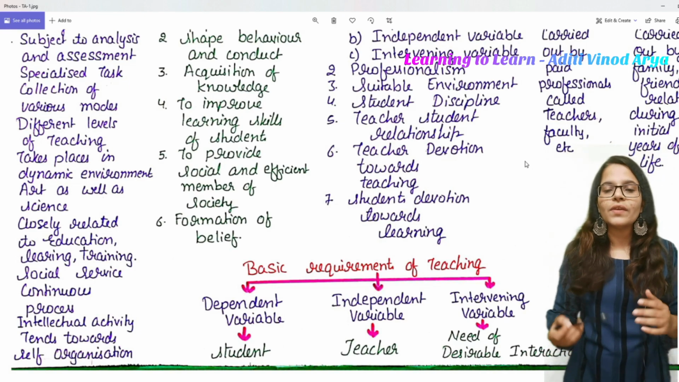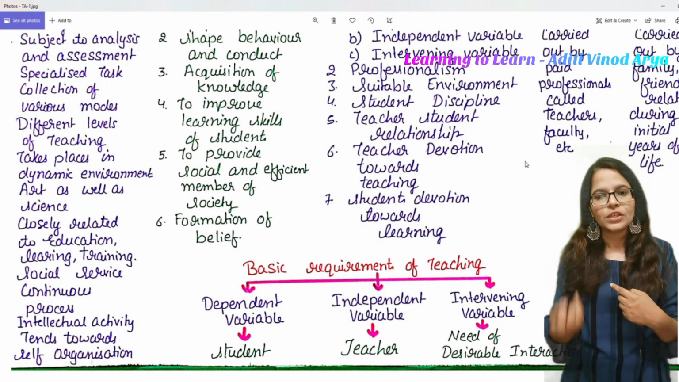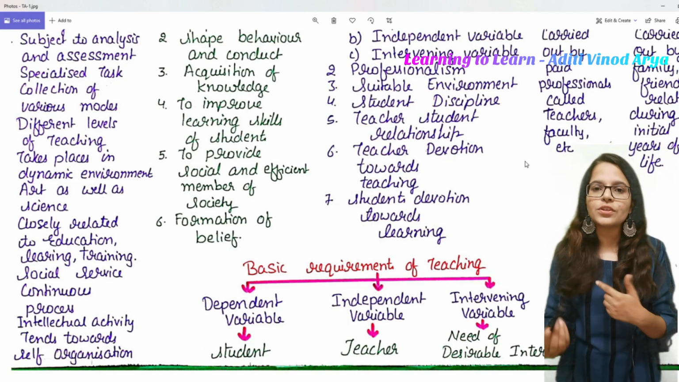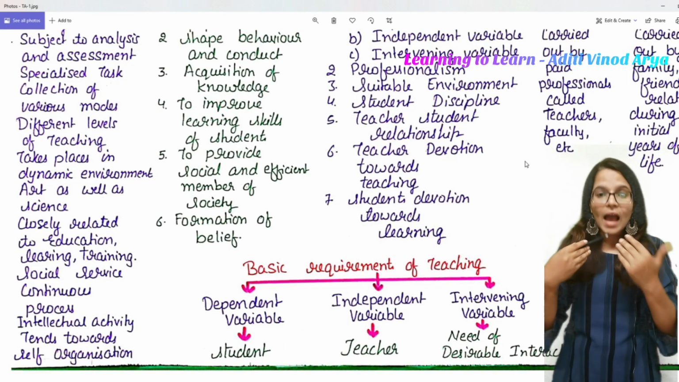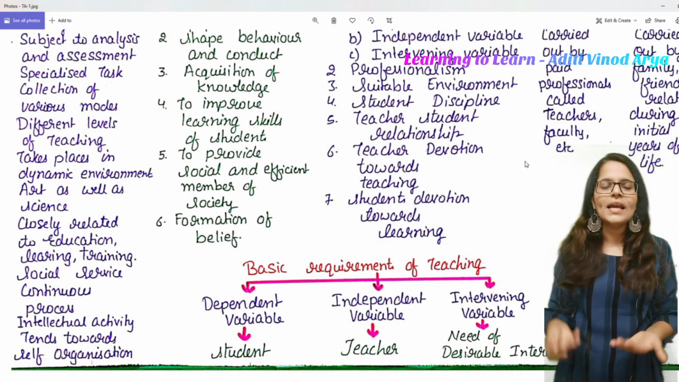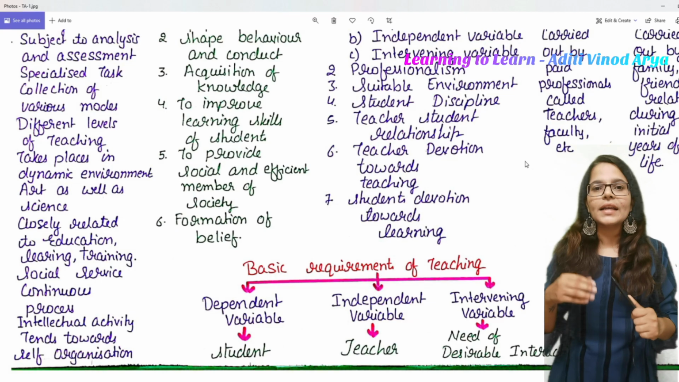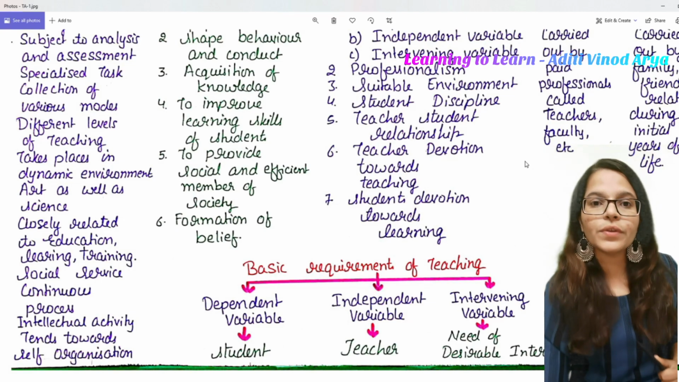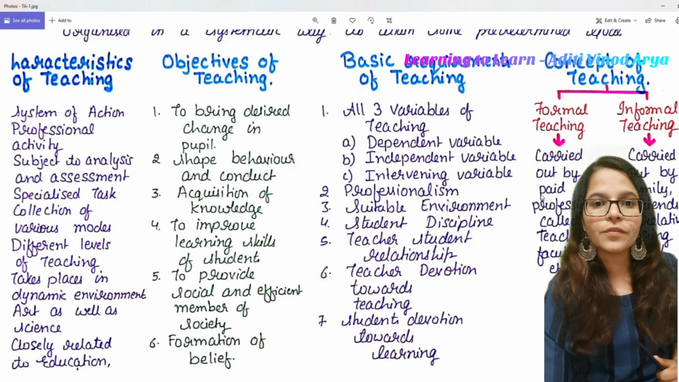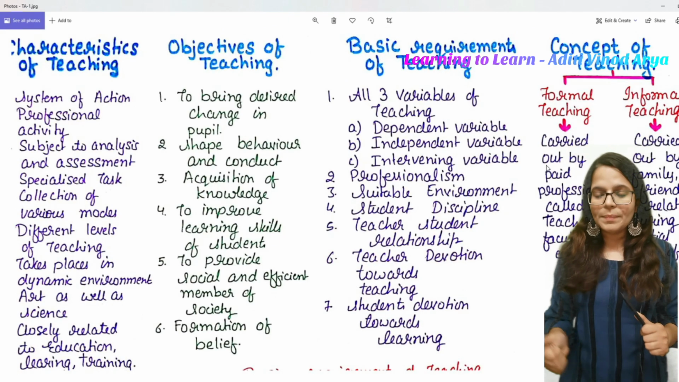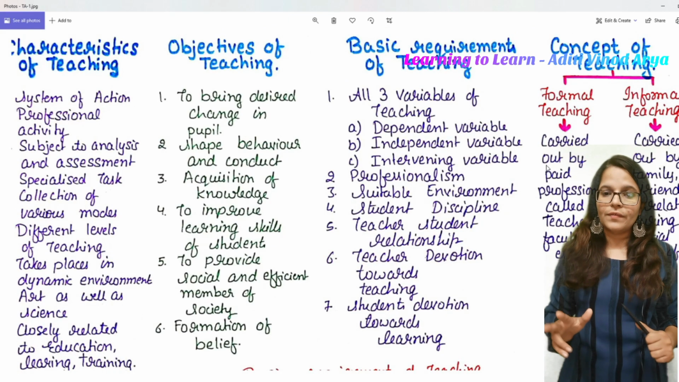Okay, the intervening variable is the relationship between the teacher and the student, or the interaction between a teacher and the student, that is, how a teacher interacts with the student, and every element between a teacher and a student would be the intervening variable. So first of all, you need these three things for teaching. The first is the dependent variable, independent variable, and intervening variable.